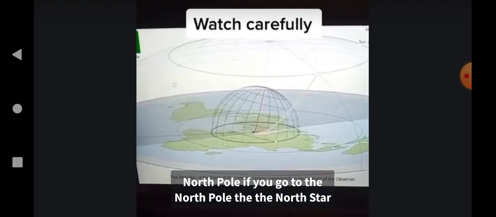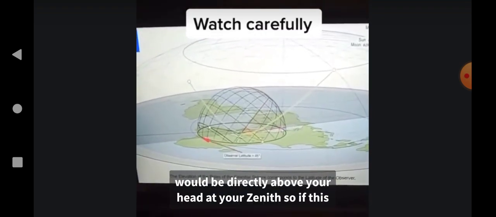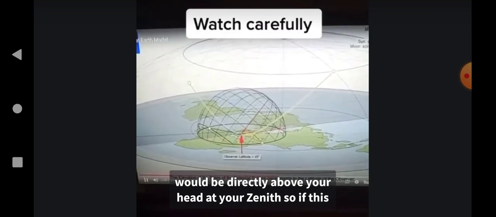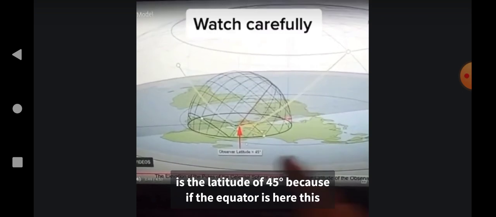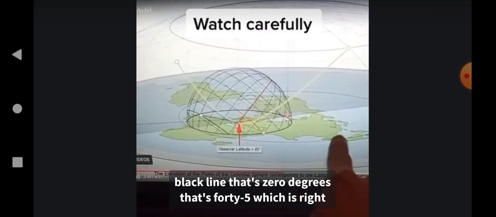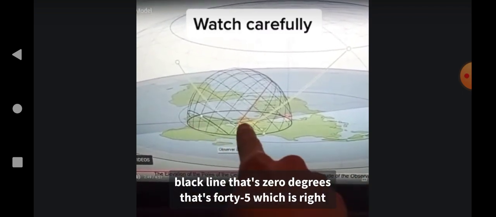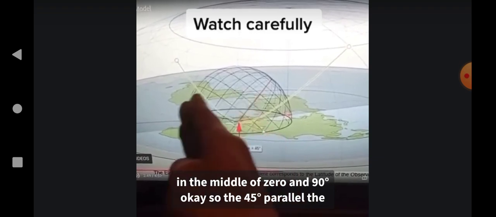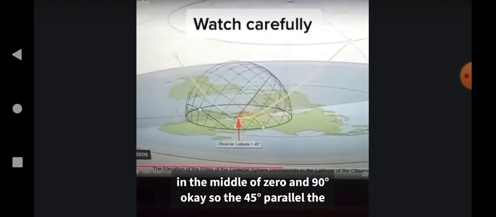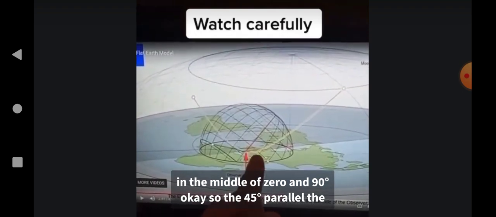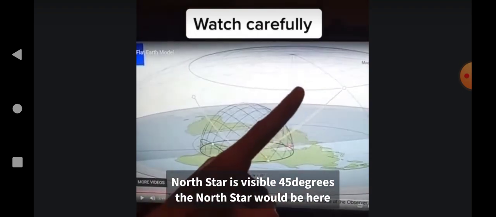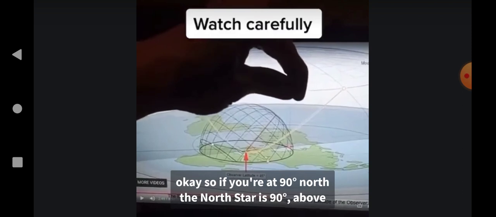If you go to the North Pole, the North Star would be directly above your head at your zenith. So if this is the latitude of 45 degrees, because if the equator is here, this black line, that's 0 degrees, that's 45, which is right in the middle of 0 and 90 degrees. Okay? So at the 45 degree parallel, the North Star is visible 45 degrees. The North Star would be here.